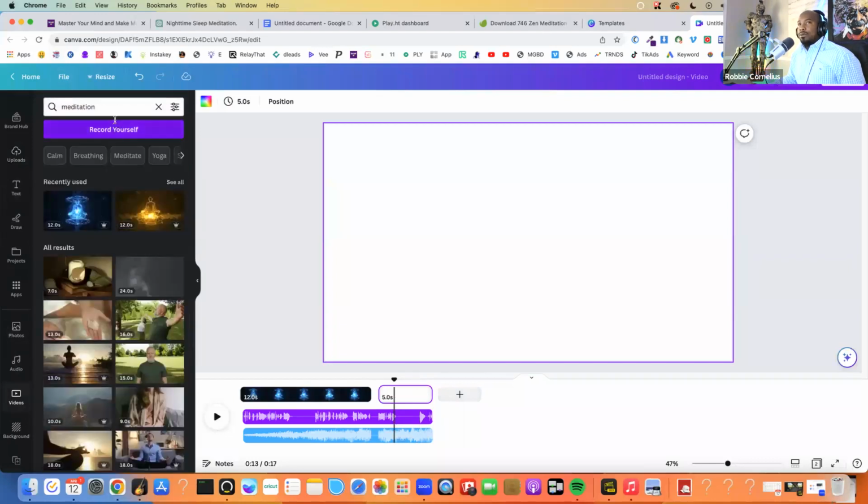So what I'm going to do to make this video simple, remember, I'm going to be listening to this with my eyes closed. So all you really need is a video loop. You really don't need a bunch of different images changing up if you don't want to. All you need is a video loop.